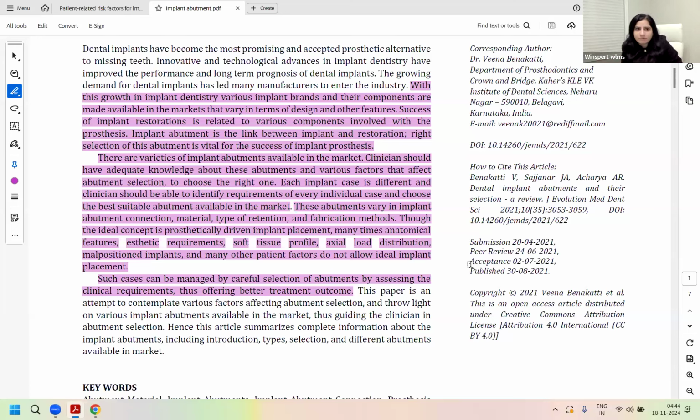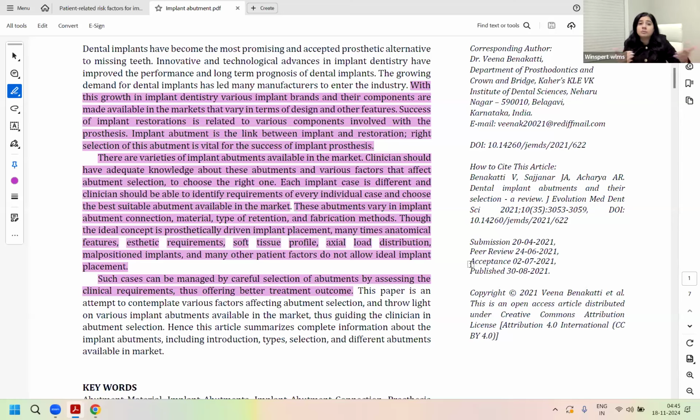So every case is different. Some can be a single crown, some can be a single tooth replacement thing, one can be a full arch thing, one can be a long span bridge. In all these situations, whether you're choosing a single implant, whether you're going with a long span fixed prosthesis, or you're going with an overdenture, over implants, the removable one, all on four fixed, or any kind of situations, there are different kinds of abutments which are chosen.